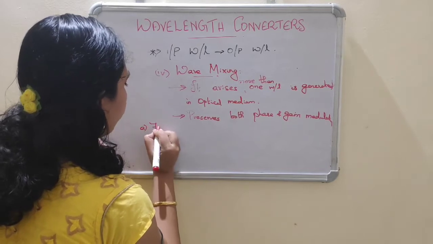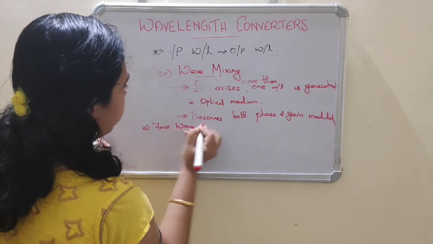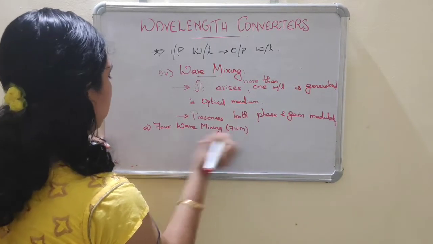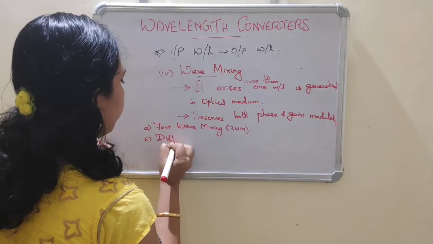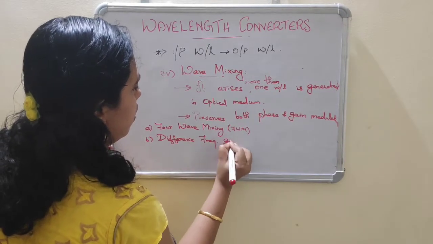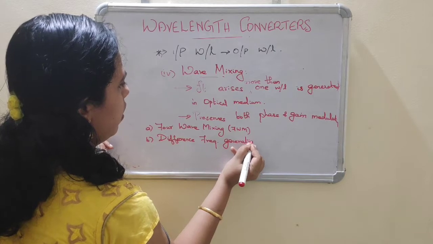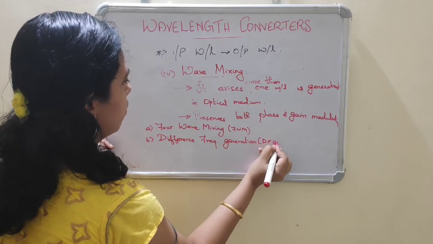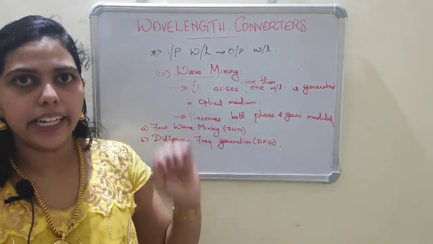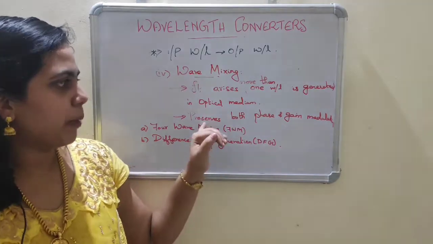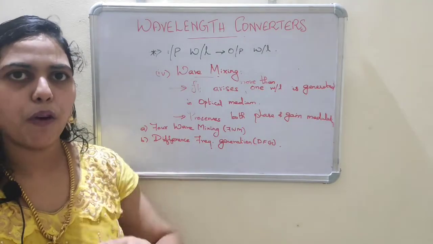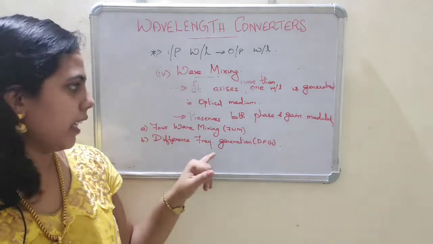First one is four-way mixing, shortly we say FWM, and the second one is difference frequency generation, DFG.